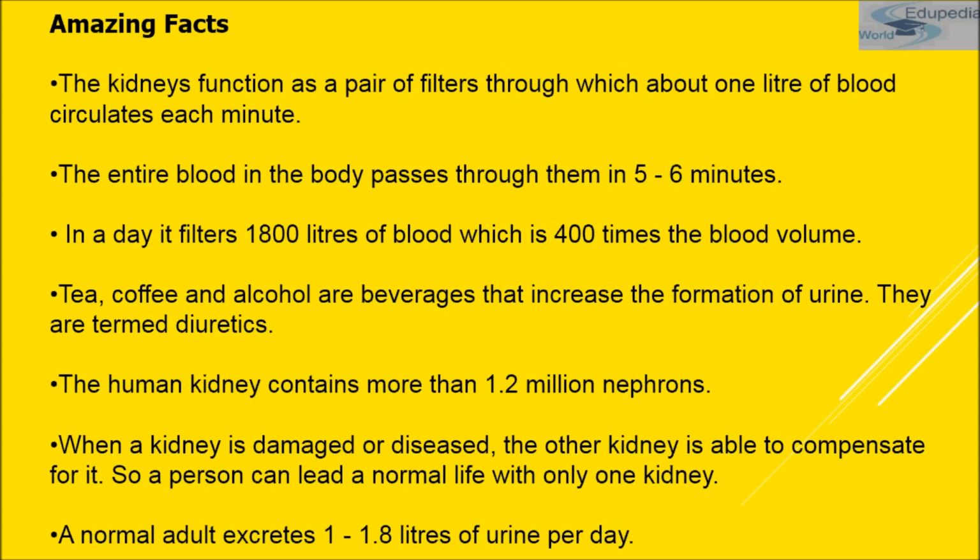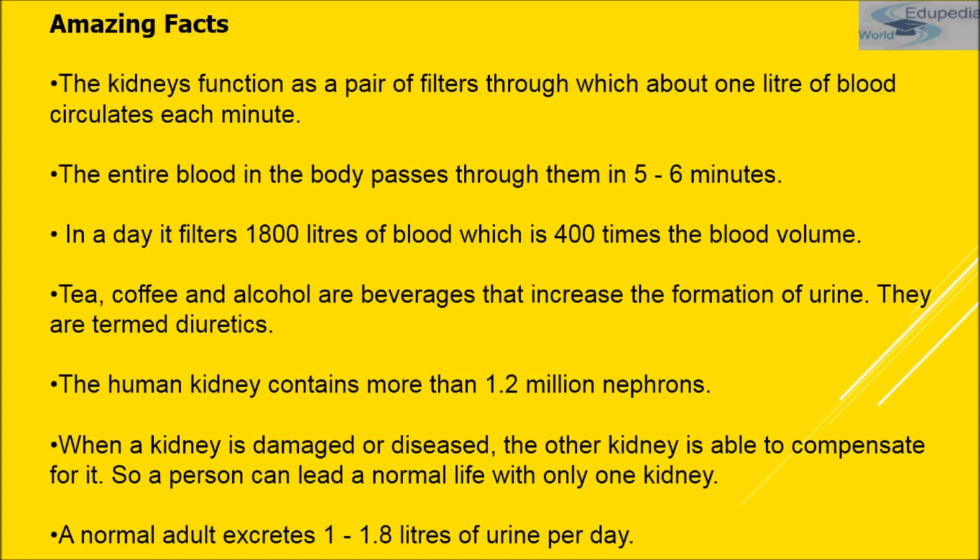Second amazing fact is that the entire blood in the body passes through them in 5 to 6 minutes. That means in every 5 to 6 minute cycle, the entire blood of the body passes through a pair of kidneys. Third amazing fact is that in a day, they filter about 1800 liters of blood, which is 400 times the blood volume. And tea, coffee and alcohol, such beverages, increase the formation of urine. They are termed as diuretics. Okay.